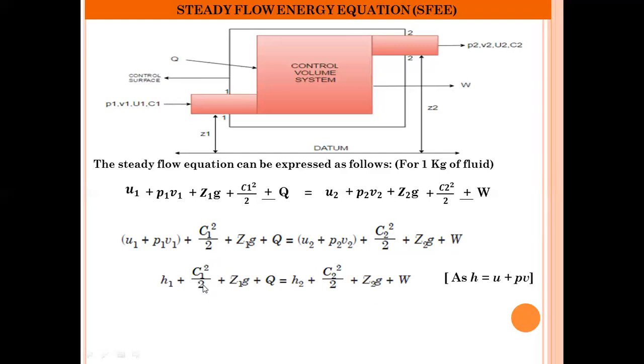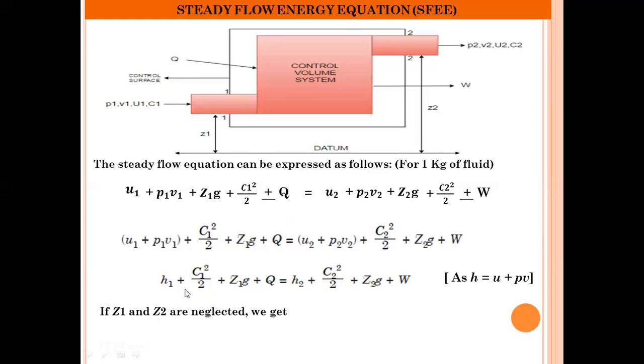plus C1 square by 2 as it is, plus Z1g as it is, plus Q is equal to H2, again replacing U2 plus P2 V2 as H2, plus C2 square by 2 as it is, plus Z2g plus W. By neglecting the values of Z1 and Z2, means considering the system is kept on the datum surface or ground surface, we can take Z1 and Z2 as equal to 0.